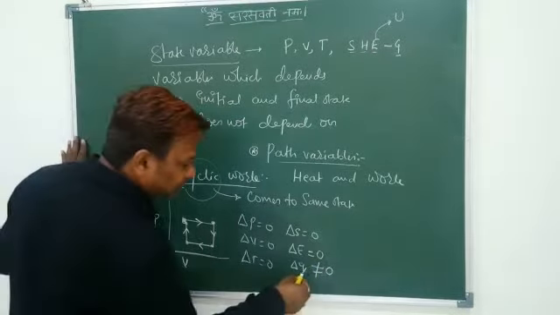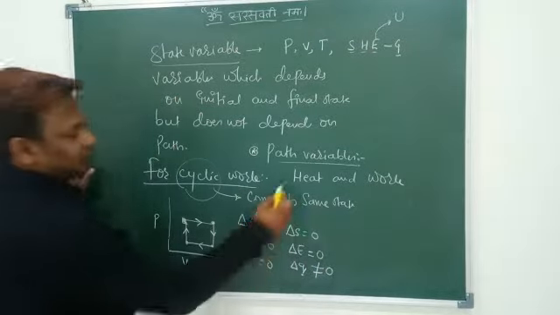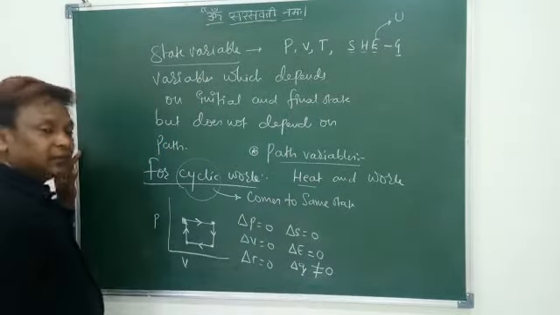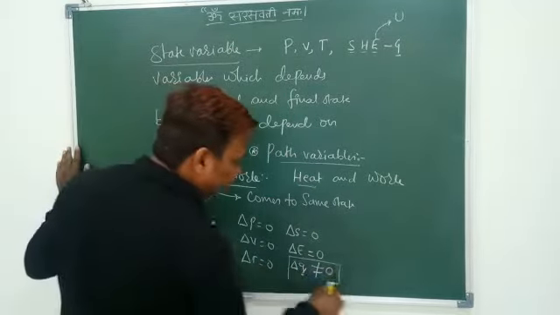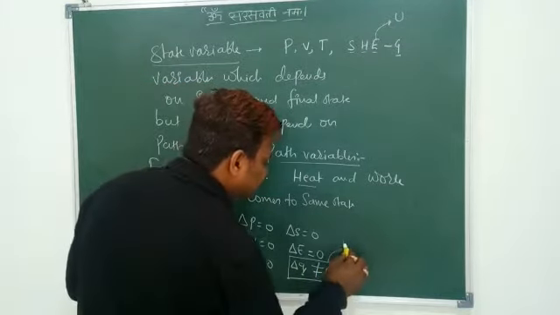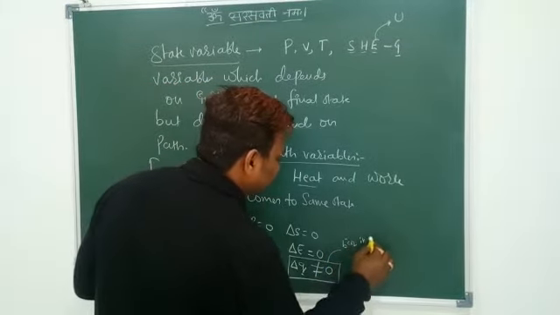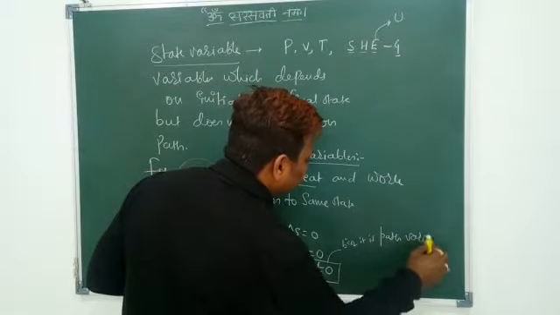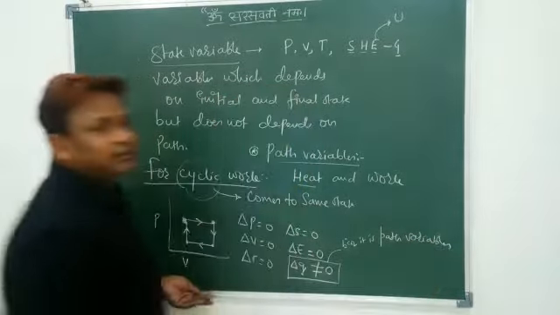Because, what is Q? Heat. Is heat a state variable or a path variable? It is a path variable. So delta Q is never equal to 0 because it is a path variable, not a state variable.